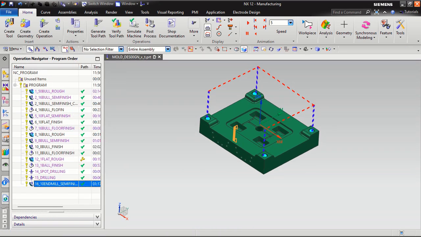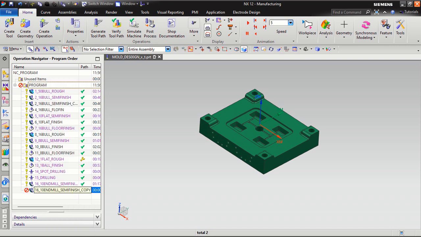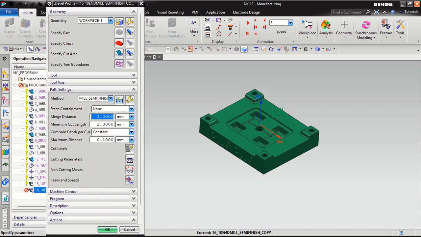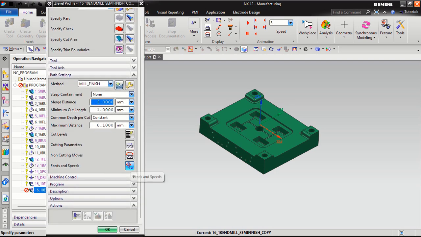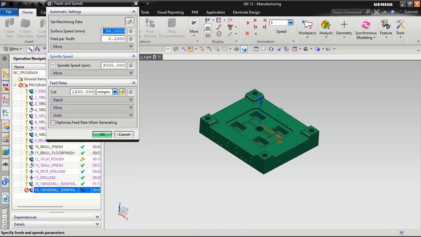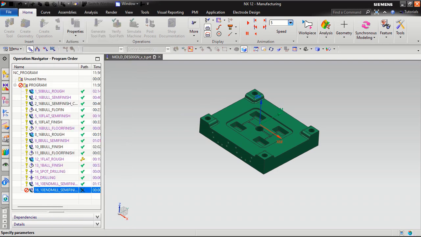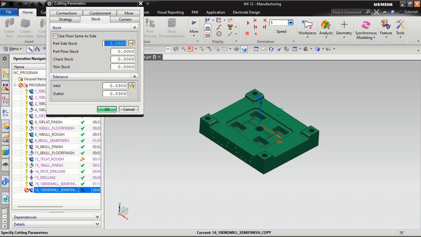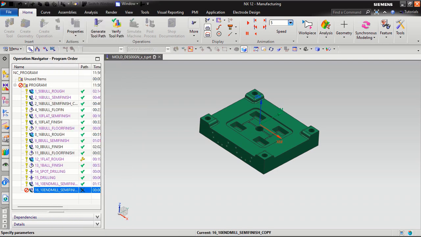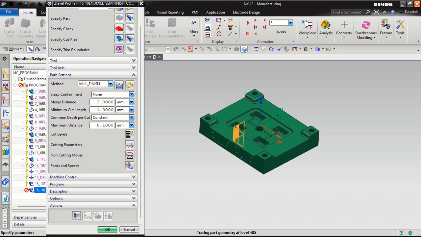Now I want to copy, paste inside, because I want to finish the program. Stock 0, I want. Generate program.